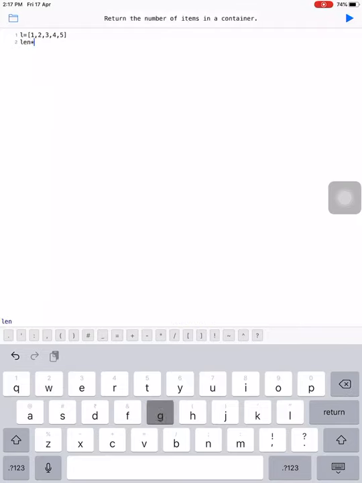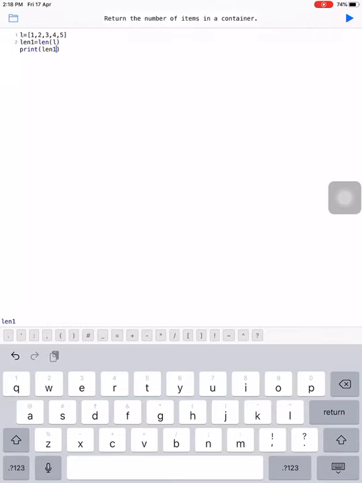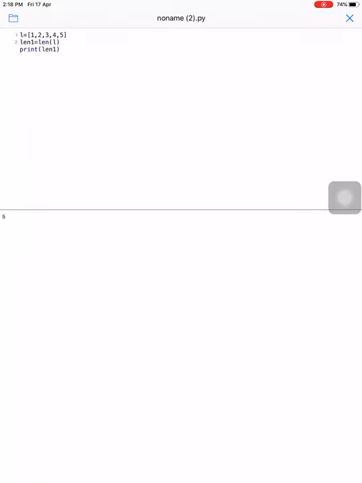How does it work? Here we have the list L. Now we write len1 equal to len, and in the len function we pass the list L.